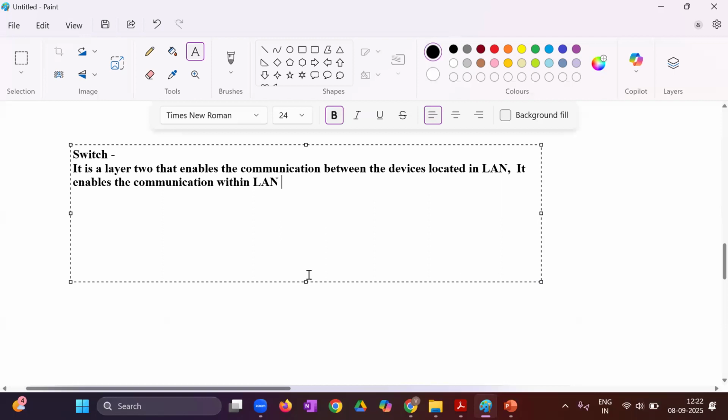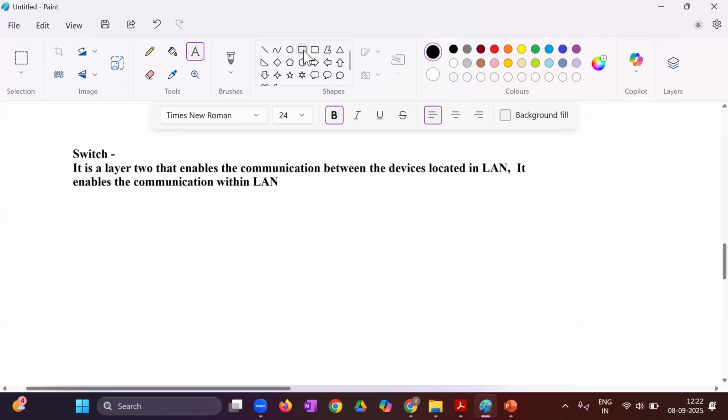Now understand here what will happen when you will be using switches, right? See, for example, we have taken a switch.